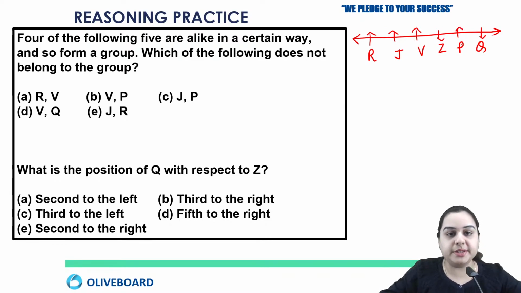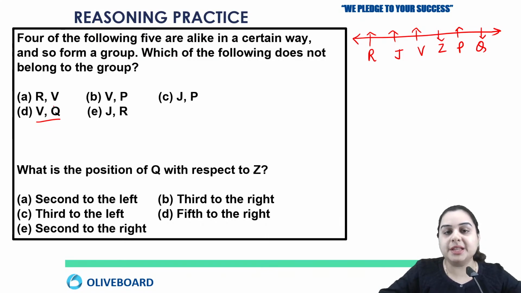Eva is saying option number D. So the first option is R and V. R and V both are facing north, we can see in the solution. V and P, both are facing north. Then J and P, both are facing north again. About V and Q, V is facing north and Q is facing south.